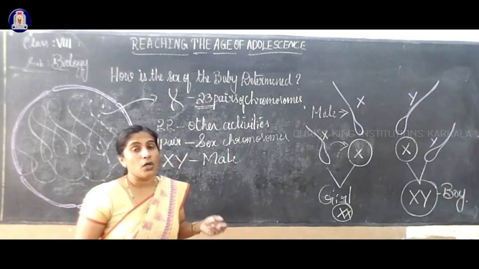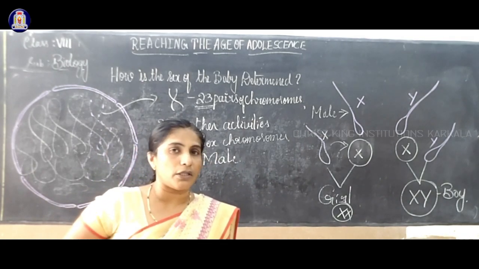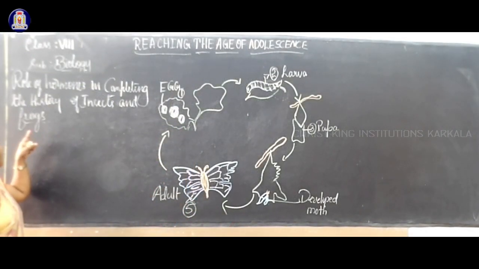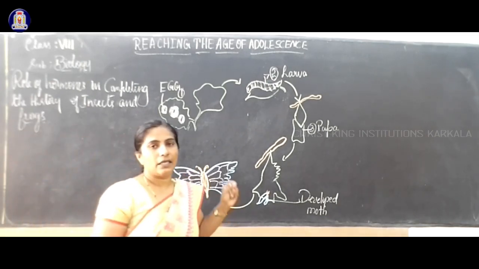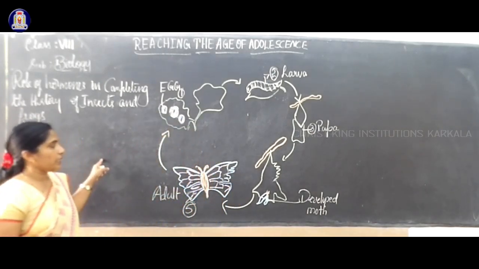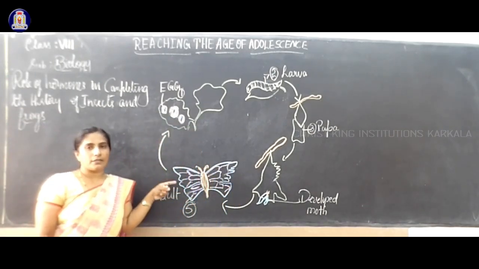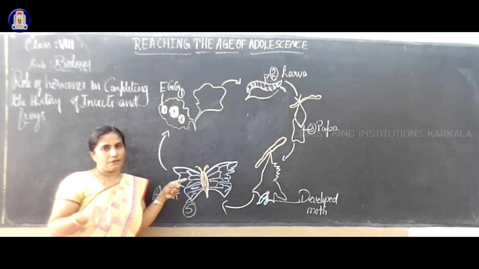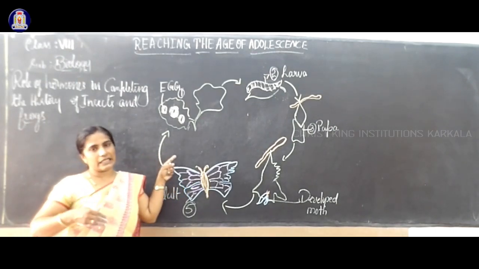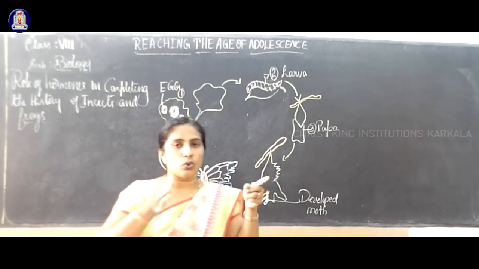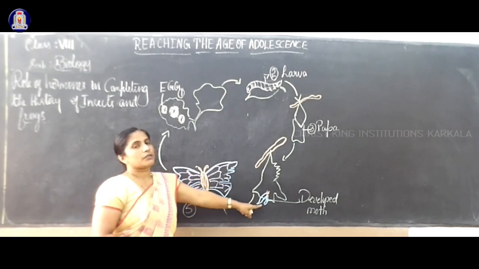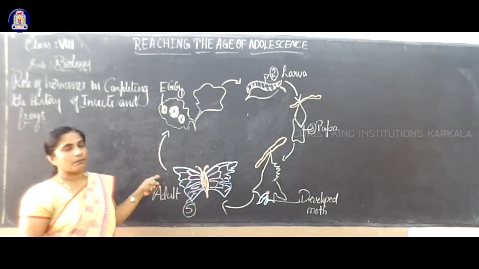So let us study now the role of hormones in the silk moth and frog. Let us study the role of hormones in completing the life history of insects and frogs. First we will study insects, where they undergo different processes. For example, to give birth to young ones, to give offspring, there are different ways in different organisms. In insects and frogs, there are two methods. They change from the egg to the larva, pupa, then developed moth and adult, and from the adult again.